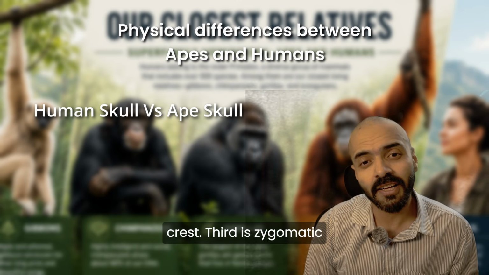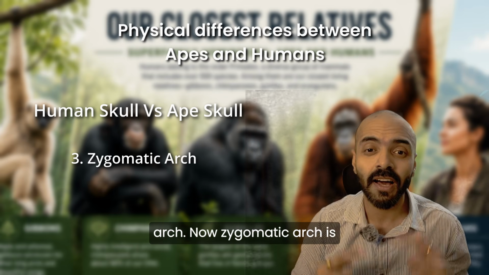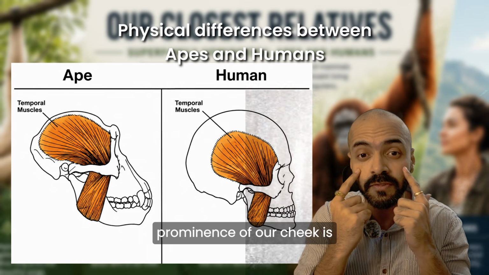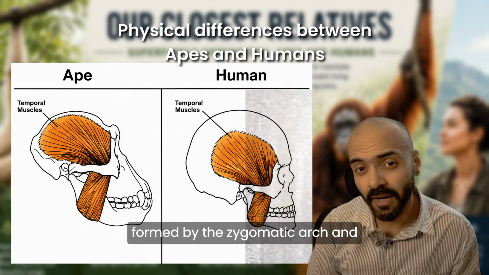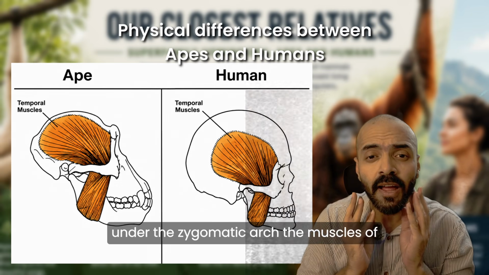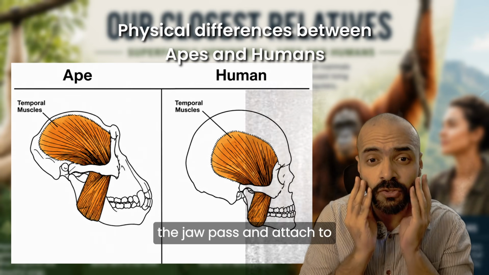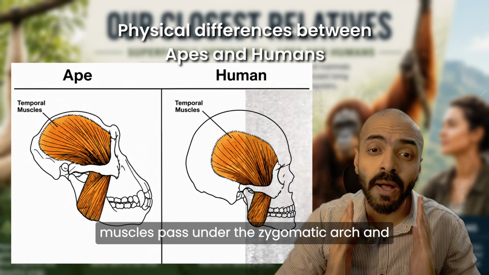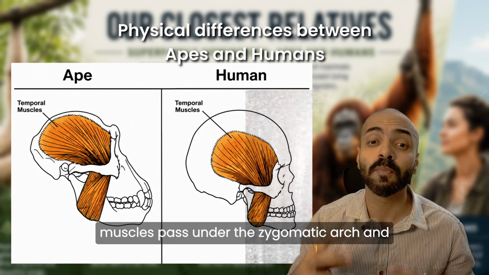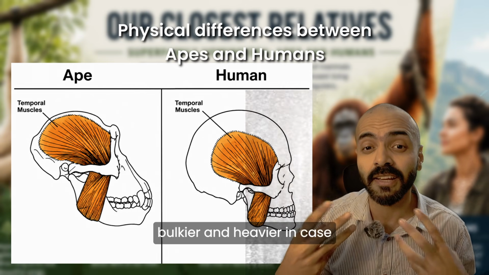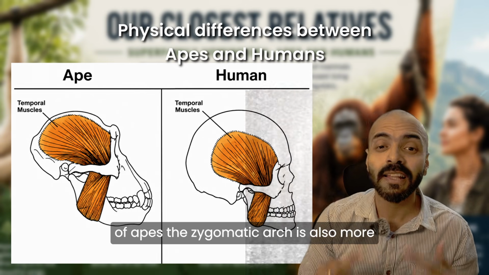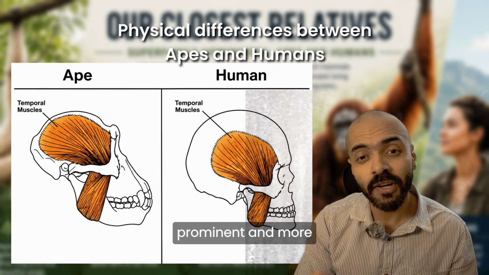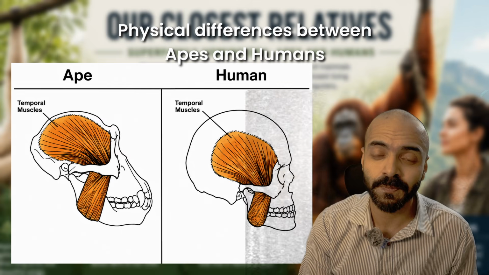Third is the zygomatic arch. Now the zygomatic arch is nothing but our cheekbones. The prominence of our cheek is formed by the zygomatic arch, and under the zygomatic arch the muscles of the jaw pass and attach to the skull. Because the muscles pass under the zygomatic arch and the muscles are bulkier and heavier in the case of apes, the zygomatic arch is also more prominent and more developed in apes.